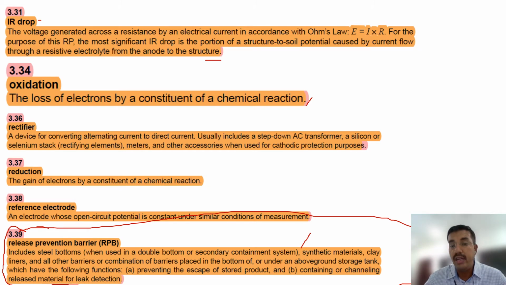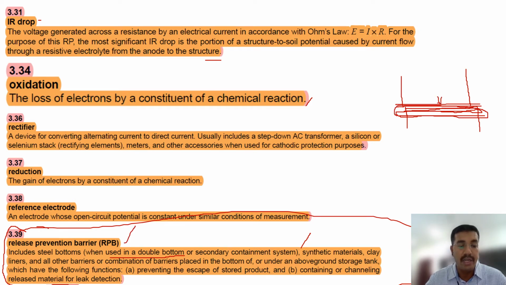Sometimes, if this is the tank bottom, to minimize the corrosion they put double bottoms, double bottom plates, or between the tank and the foundation they use complete concrete which will make a barrier. There will be no soil contamination, so the corrosion will be avoided. This is called release prevention barrier.